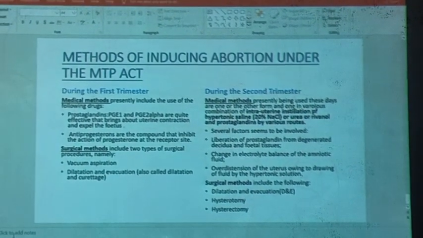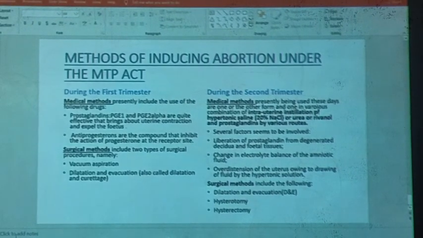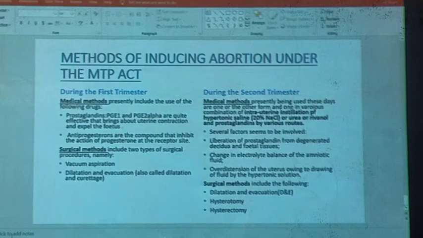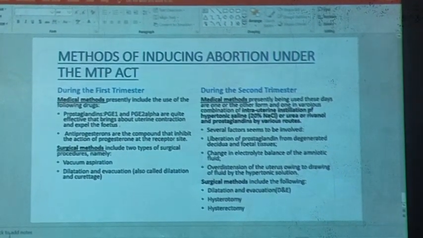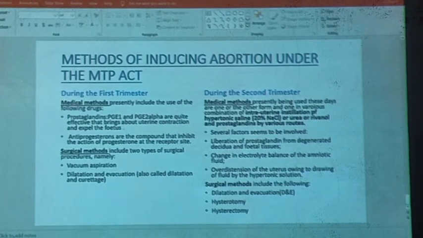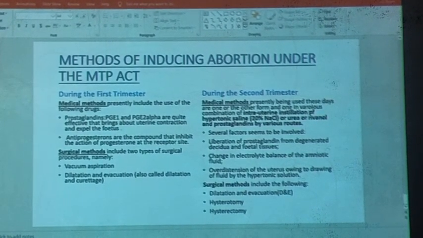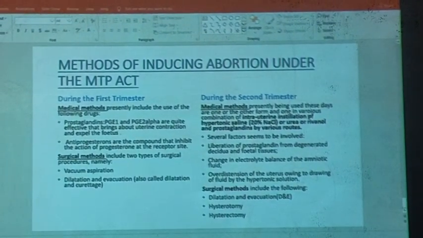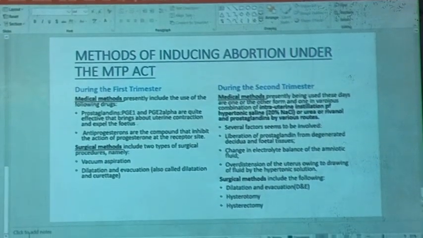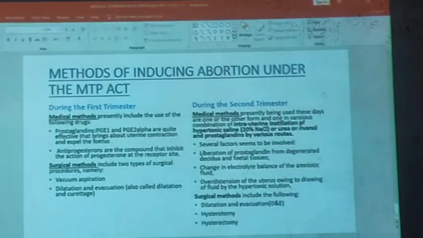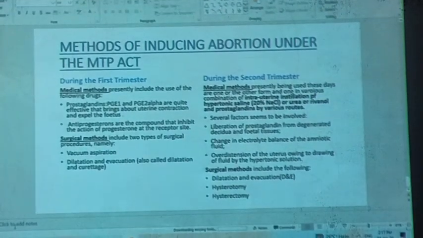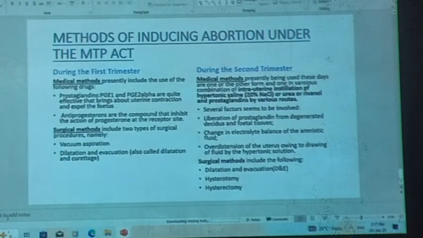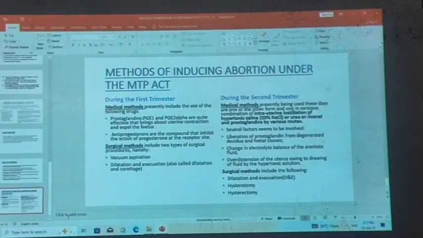Under the medical method, presently being used these days are one or the other form, and one in various combinations, of intrauterine instillation of hypertonic saline, that is 20% NaCl, or urea, or rivanol, and prostaglandins by various routes. Several factors seem to be involved: liberation of prostaglandins from degenerated decidua and fetal tissues; next, change in electrolyte balance of the amniotic fluid; and the third, overdistension of the uterus owing to drawing of fluid by the hypertonic solution.